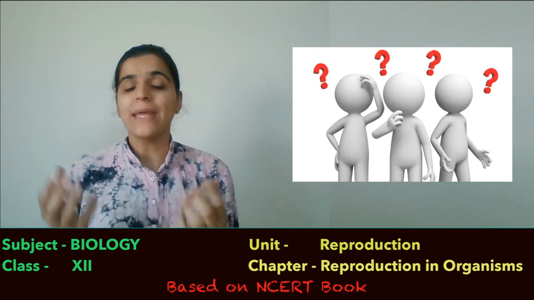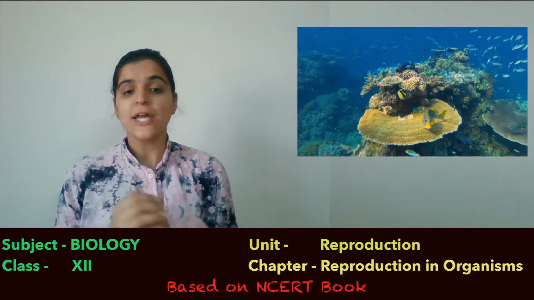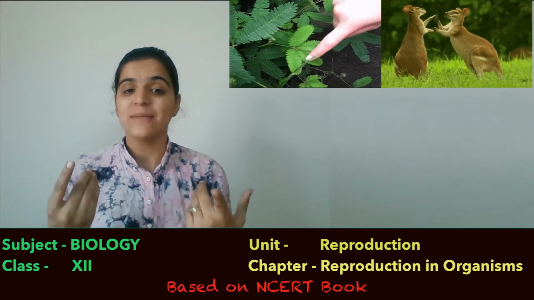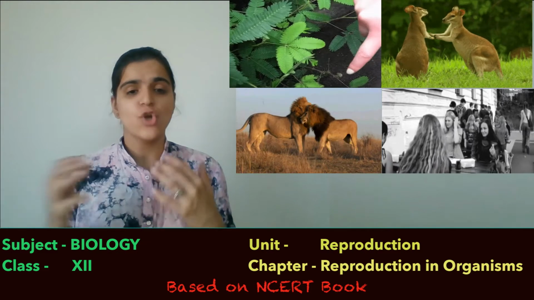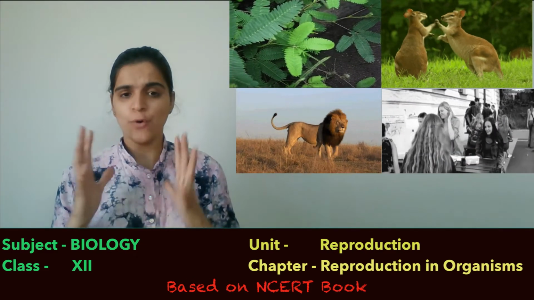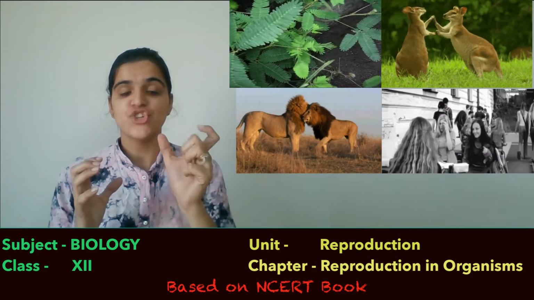Now what do you mean by organisms, students? Organisms are all living creatures, whether plants, animals, mammals, or human beings. I hope the name of the chapter is clear till now.